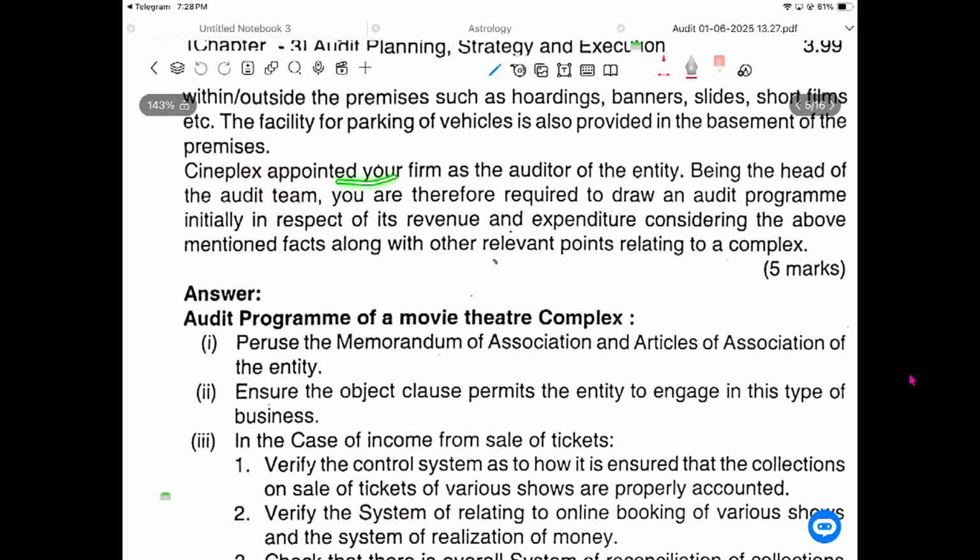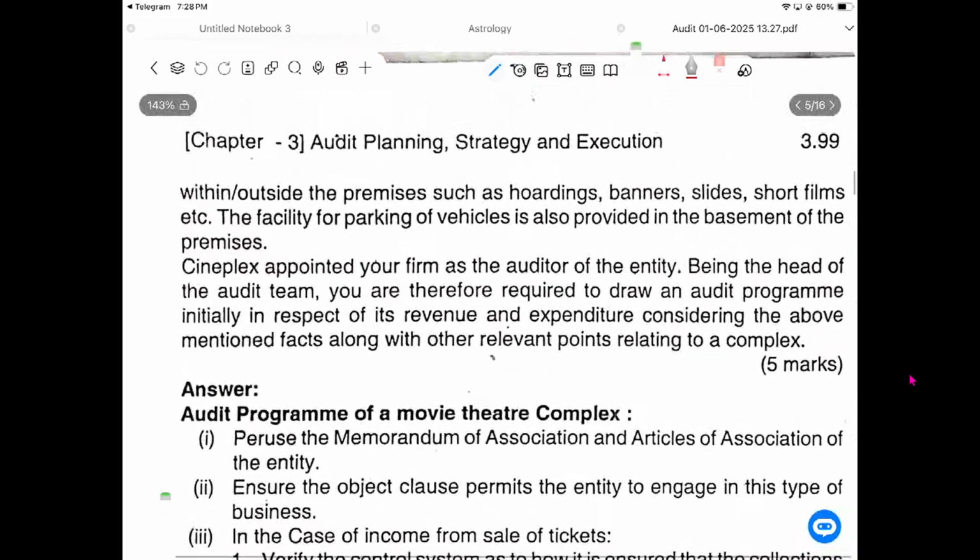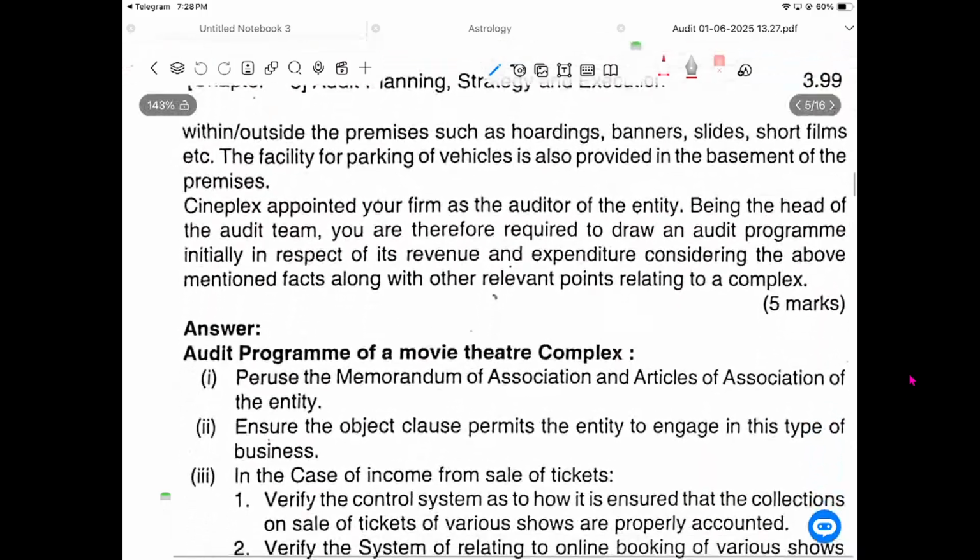Cineplex appointed your firm as the auditor of the entity. Being the head of the audit team, you are required to draw an audit program initially in respect of revenue and expenditure, considering the above-mentioned facts along with the relevant points pertaining to the complex. What do you do? So, audit program.